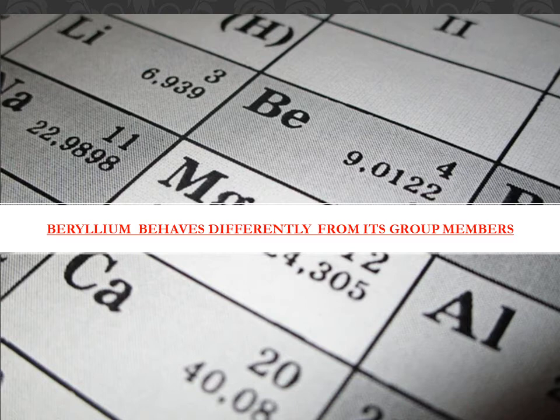so it's not a good reducing agent. 2A metals are powerful enough to reduce water. Beryllium is quite resistant towards complete oxidation, even by acids.